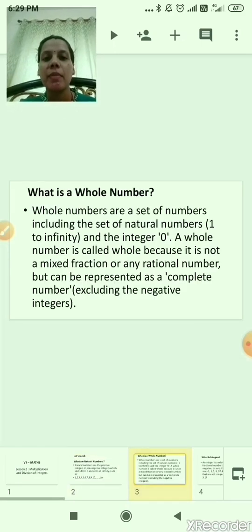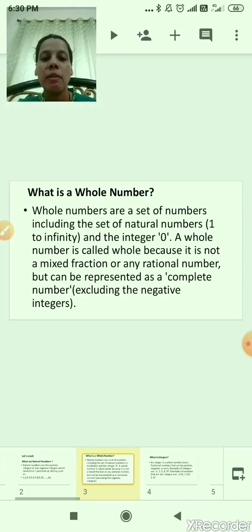Now what is a whole number? Whole numbers are a set of numbers including the set of natural numbers, 1 to infinity, and the integer 0. A whole number is called whole because it is not a mixed fraction or any rational number, but can be represented as a complete number excluding the negative integers. All the positive numbers along with 0 are called whole numbers. Got it?